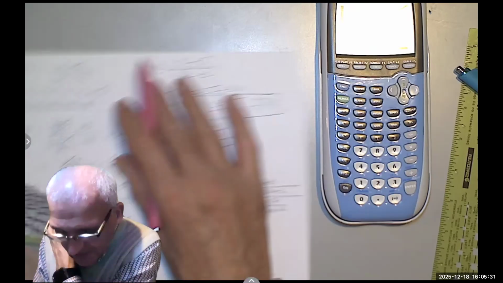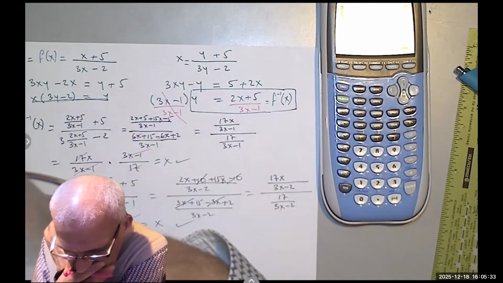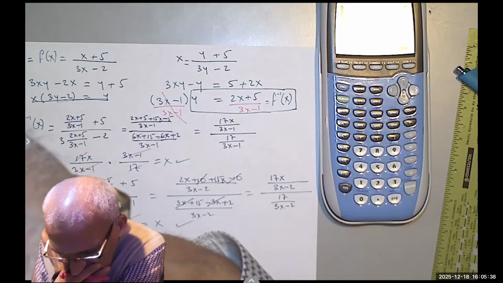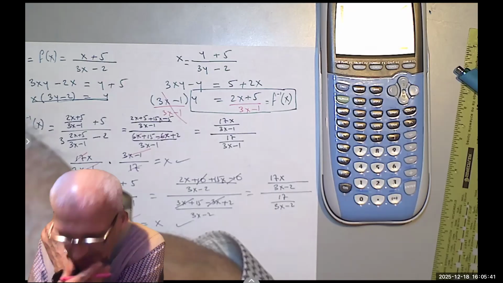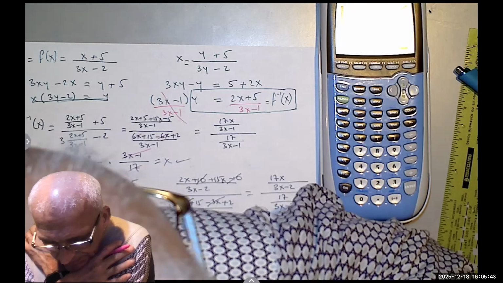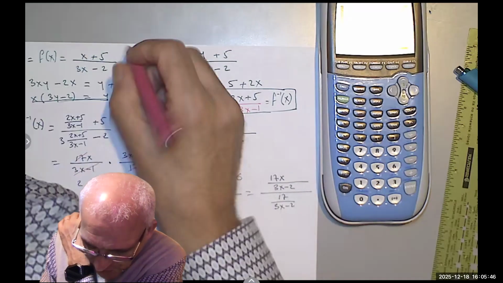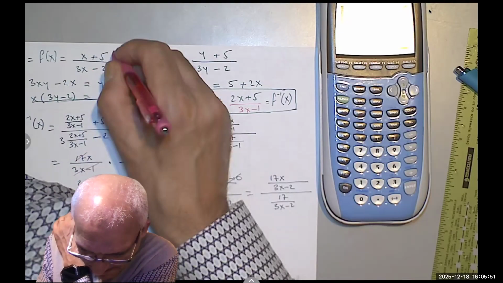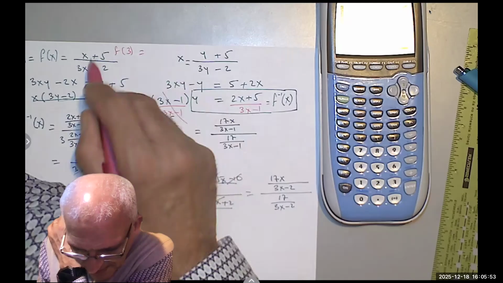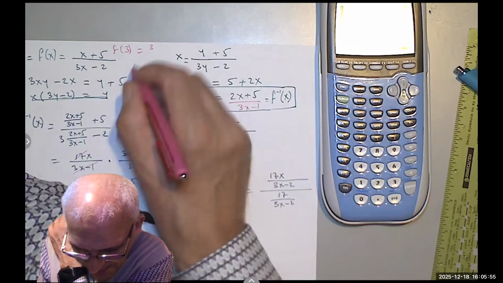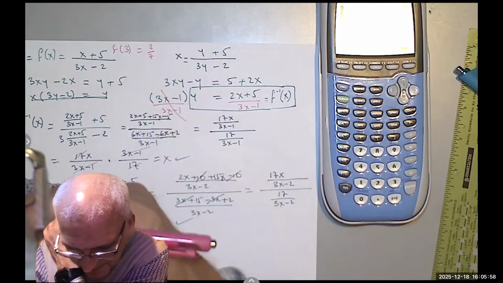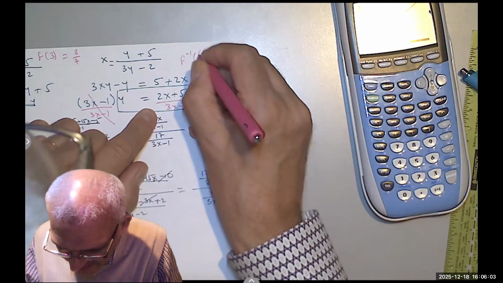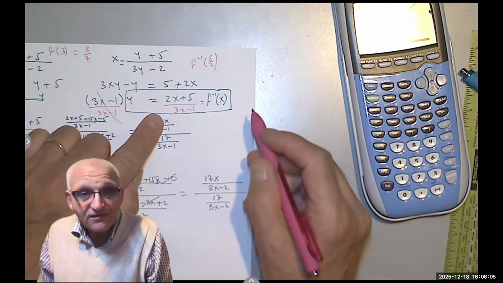Okay, I want to show you something. Let's say if I take a value of 3, anything, then f of 3 would be 8 on the top and 7 at the bottom. Now, let's take the inverse of 8/7 and see if we will get 3.